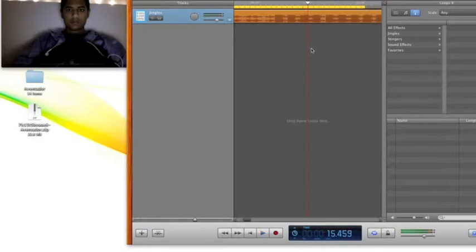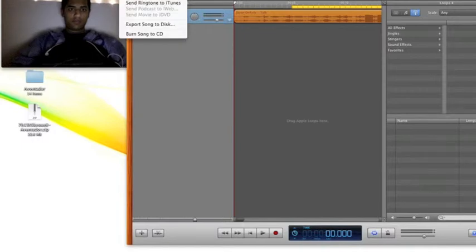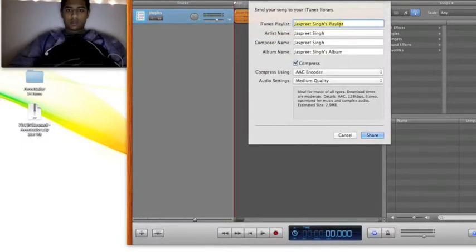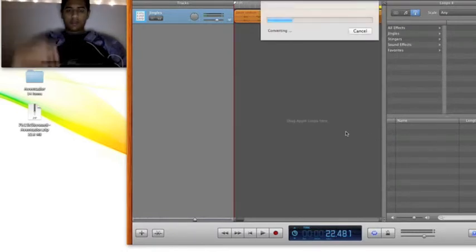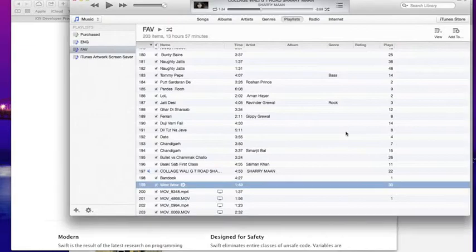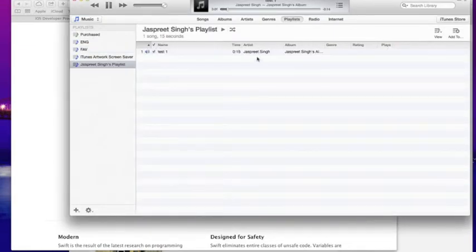So yeah, after I got this, you're gonna go up to share at the top, press share, and send song to iTunes. Send. You can name it whatever you want. It starts sending. It's gonna open up in your iTunes. Yeah, it's right there, guys.